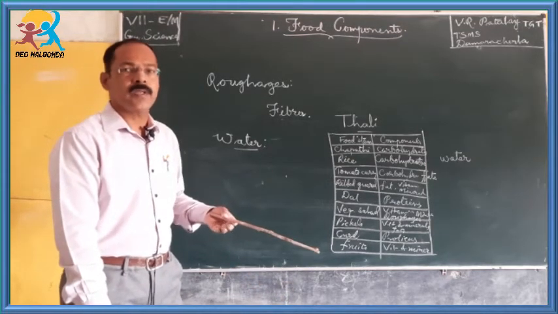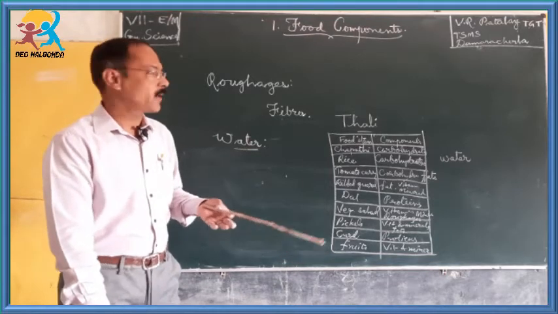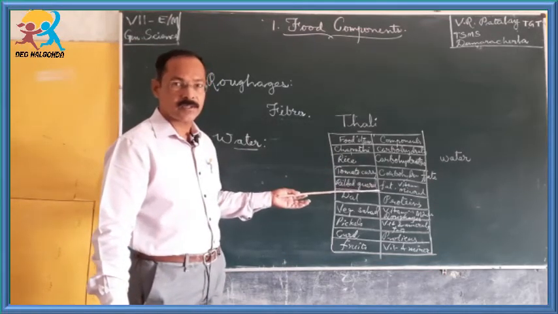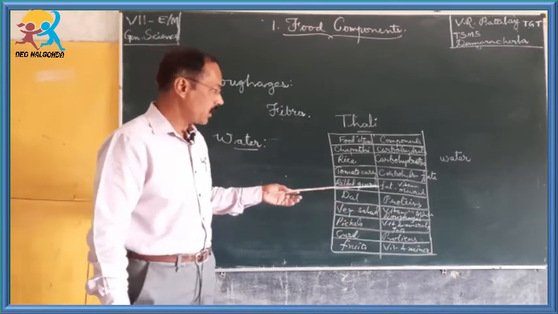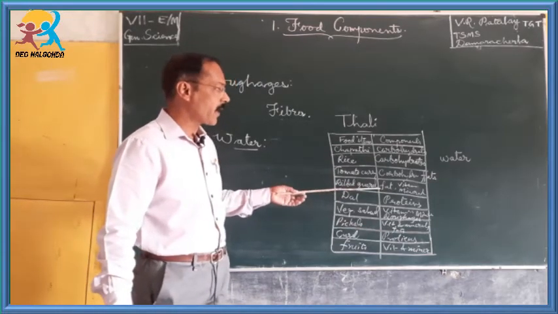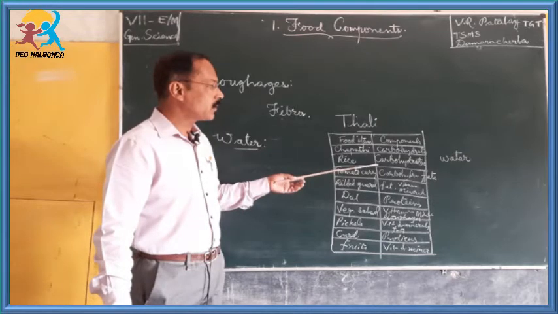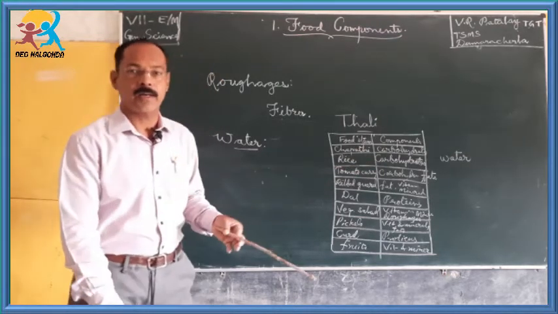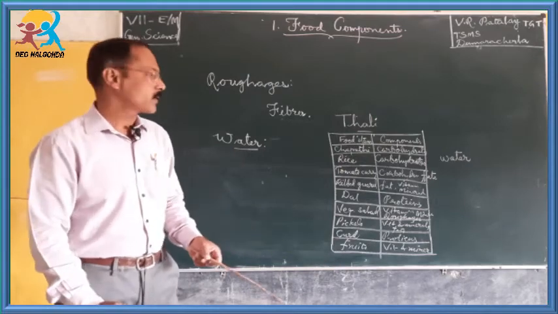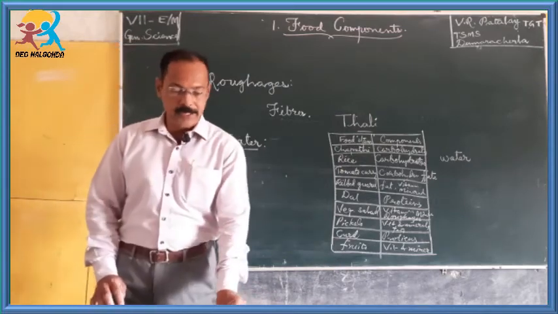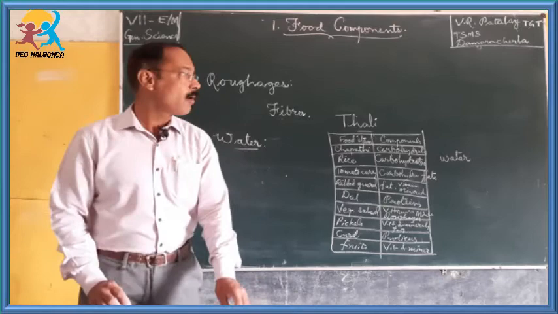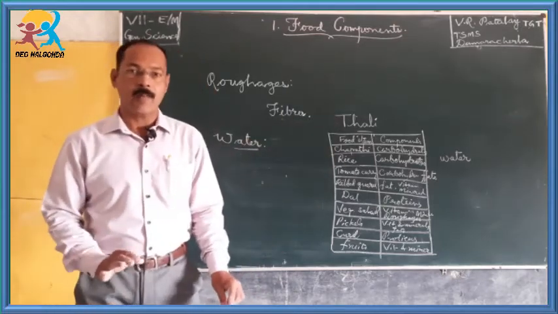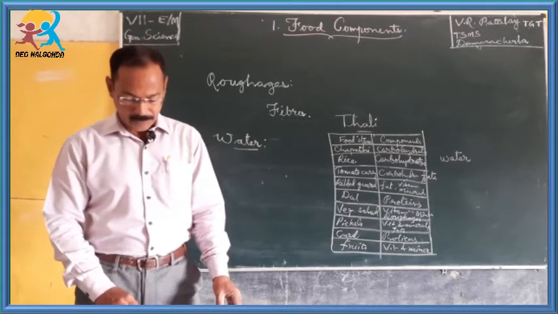Older age people don't require more amount of proteins or fats, so they have to take lesser fats, the required amount of proteins and the required amount of carbohydrates. Okay, so like this, a balanced diet should contain all the food components in required amounts. Okay, children. Now